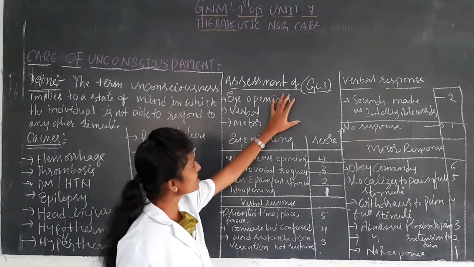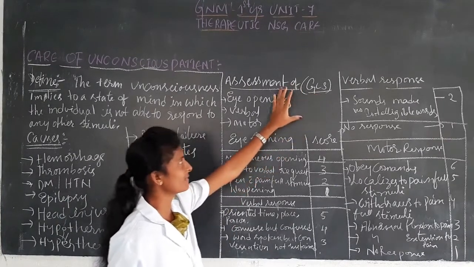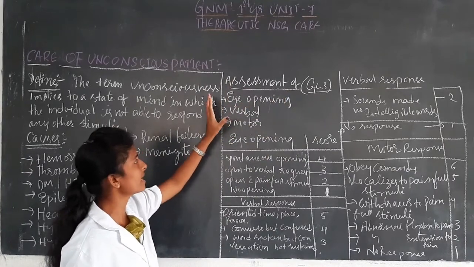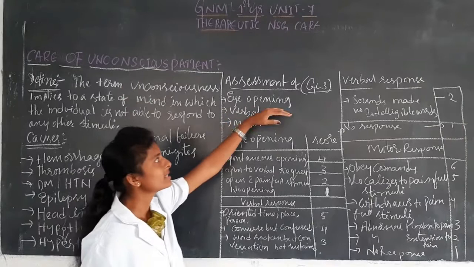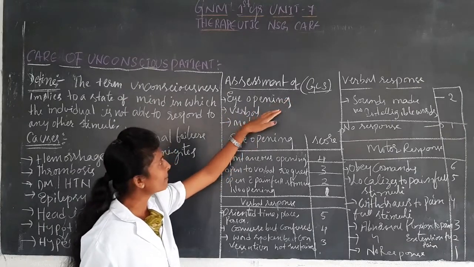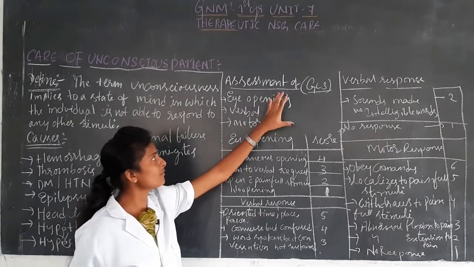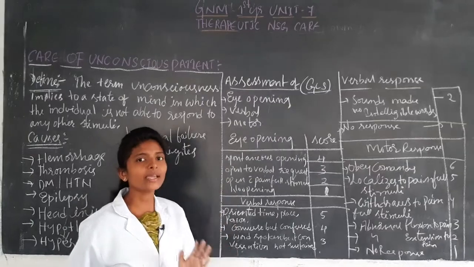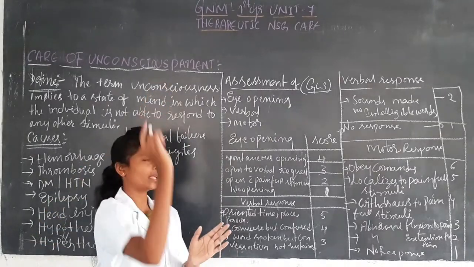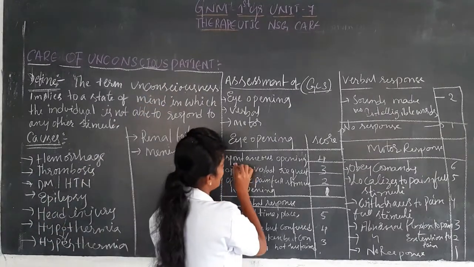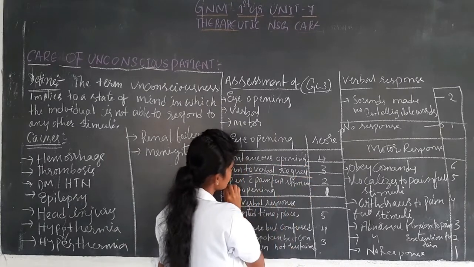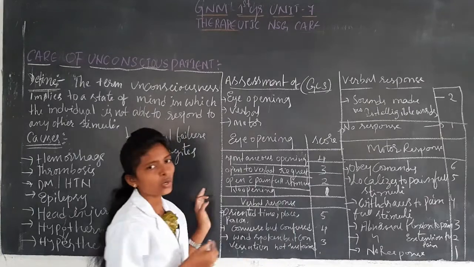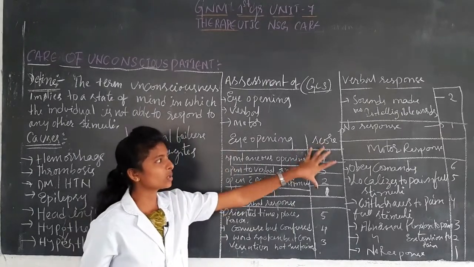In assessment of GCS, they will observe three things in a patient who has an unconscious level: eye opening, verbal response and motor response. In eye opening, there are 4 points, the total score is 4.